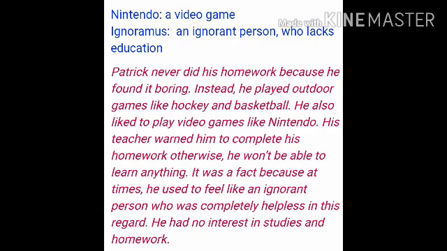So here, this paragraph says that Patrick never did his homework because he found it boring. As we kids sometimes feel, oh God, why are these homeworks there all the time? Why will I do homework? It's sometimes boring. Similarly, the main character of the story, Patrick, feels bored doing homework. Instead of that, what did he love? The outdoor games. What outdoor games did he like? Hockey, basketball, and a video game named Nintendo. Nowadays, you are so much crazy about what?